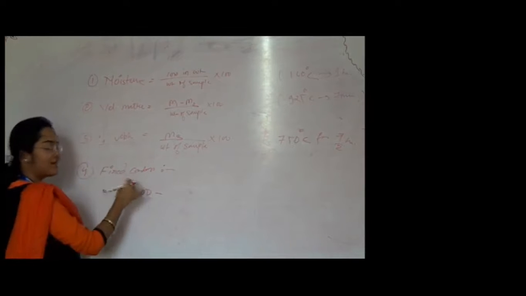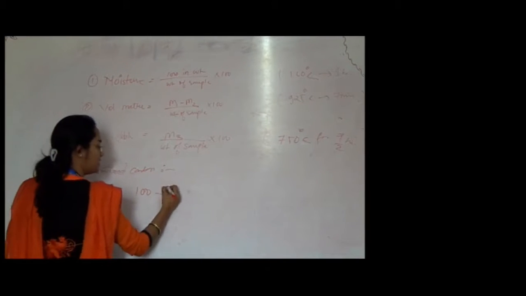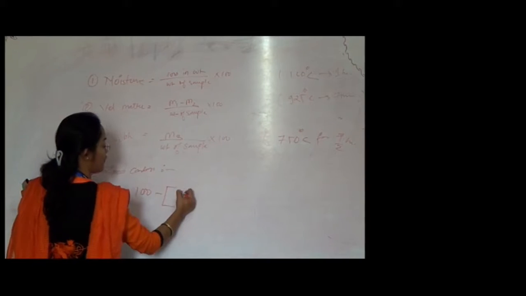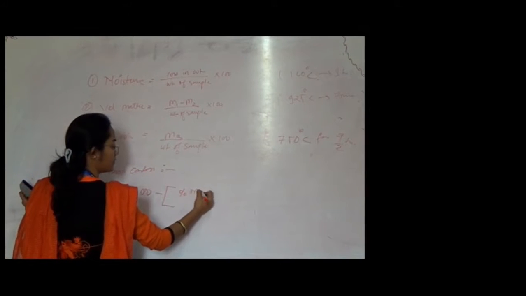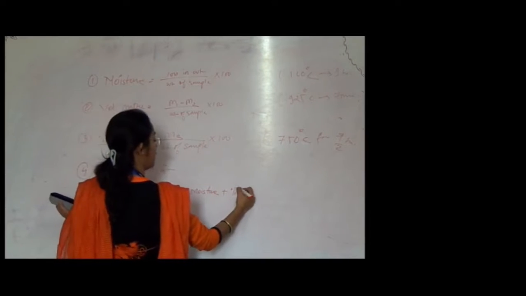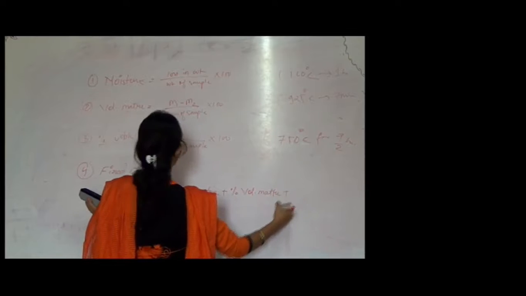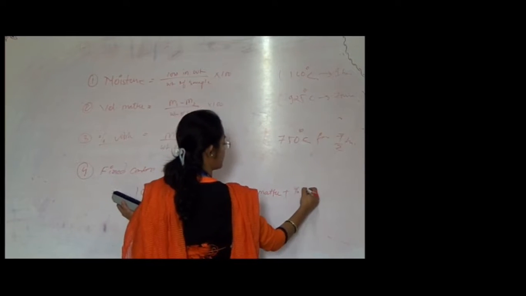Consider the coal sample as 100%, minus the percentage of moisture plus the percentage of volatile matter plus the percentage of ash.